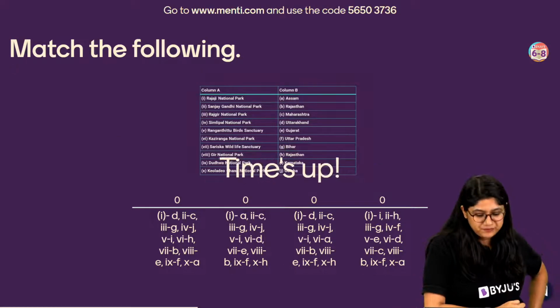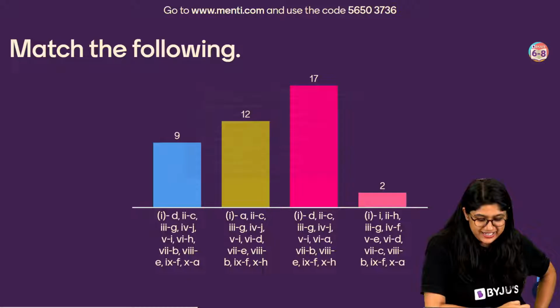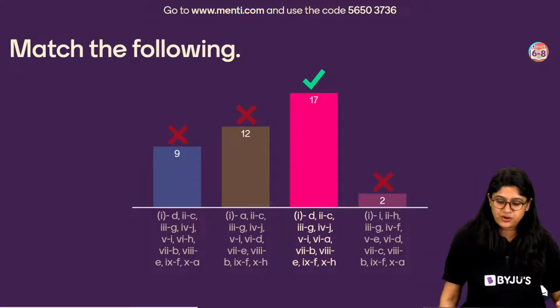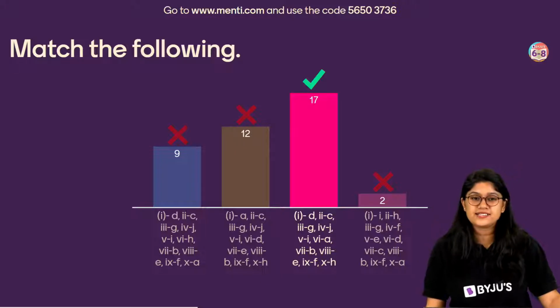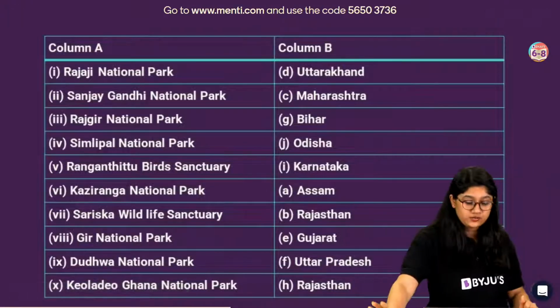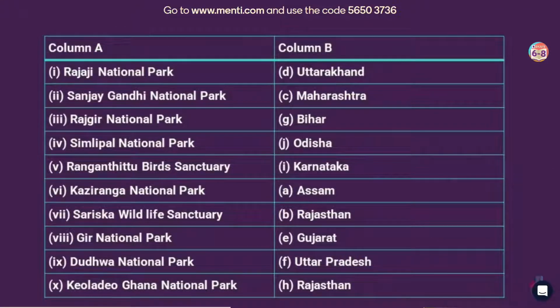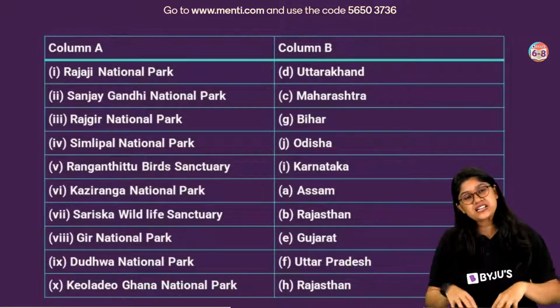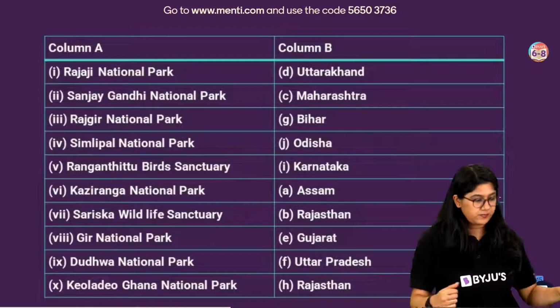Then we have column B. Let's see. Very good, everyone. The majority of you have voted for the correct answer, and the correct answer is option C. And here we have the correct one, everyone. You can take a screenshot of this. We have the respective states. It's important, everyone, for all of you to remember all of these. It's very, very important, not just for this class, but in the future also.